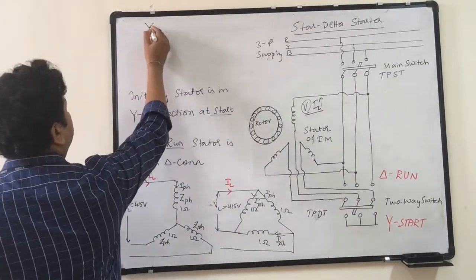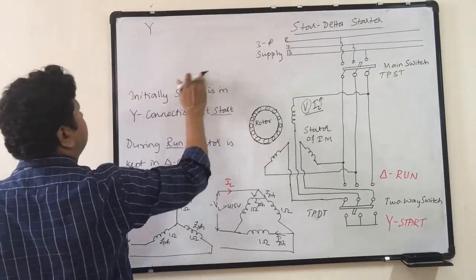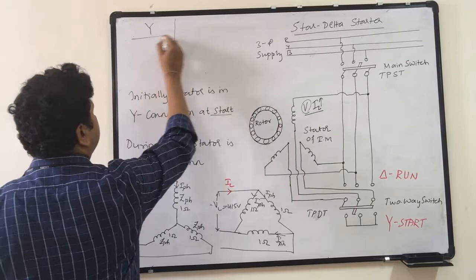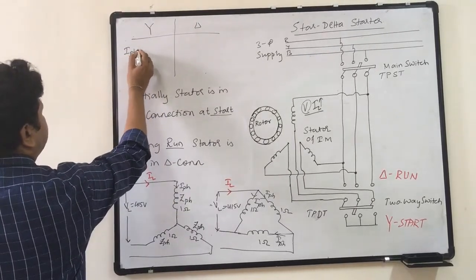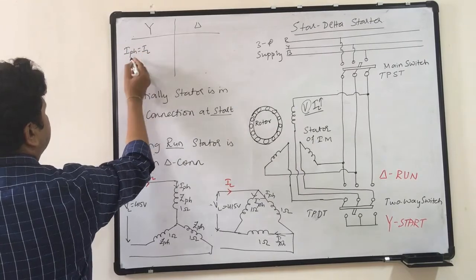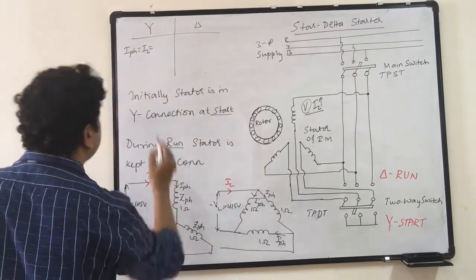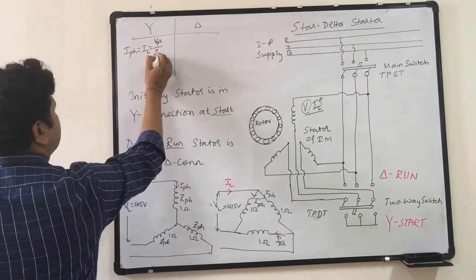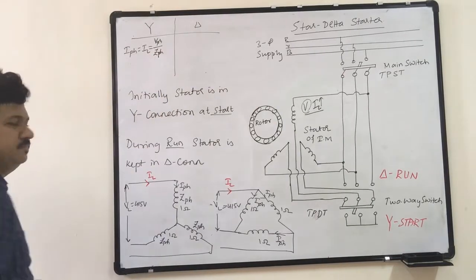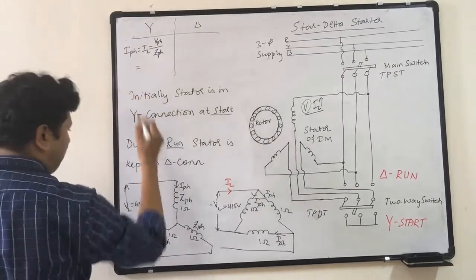In star connected, IPH is equal to IL, and this is equal to VPH divided by ZPH. What is VPH?